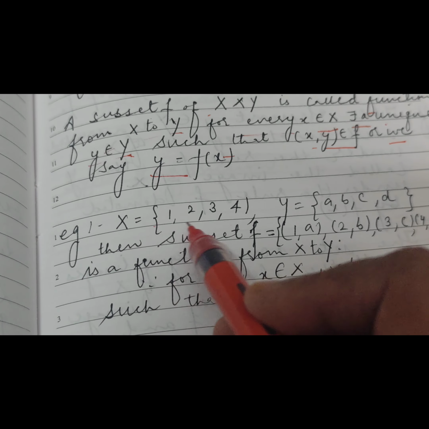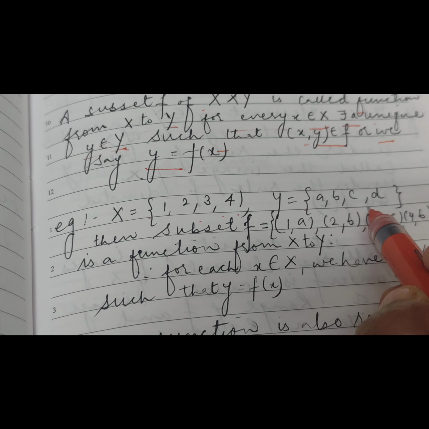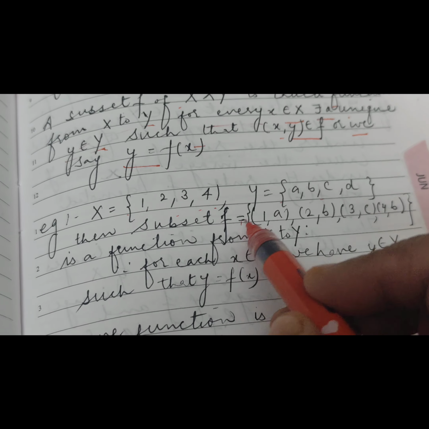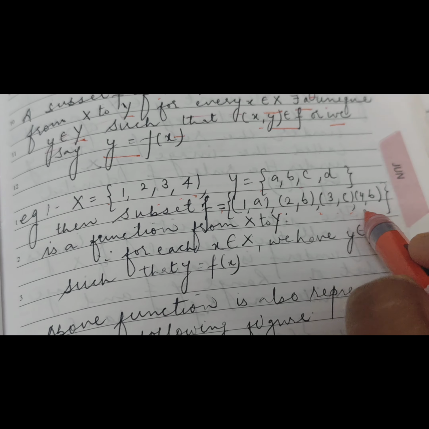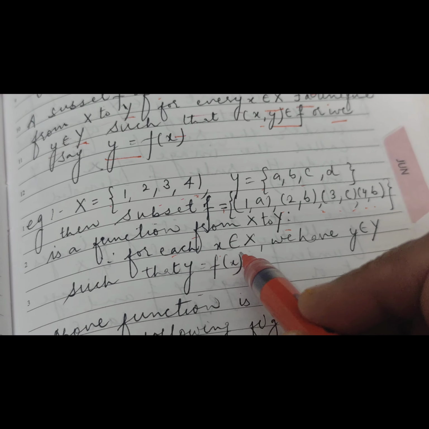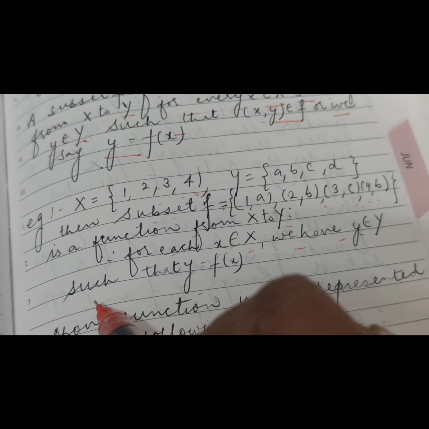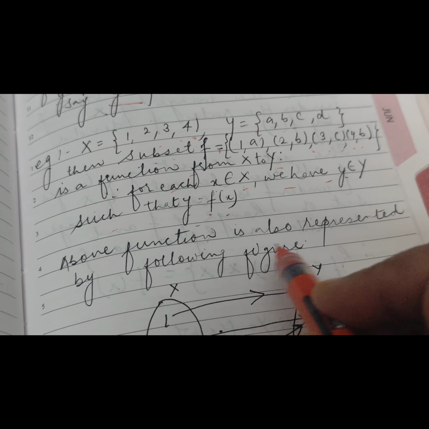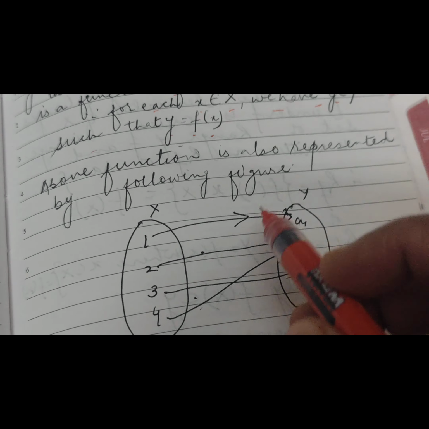For example, X is equal to {1, 2, 3, 4} and Y is {a, b, c, d}. Then the subset f is {(1,a), (2,b), (3,c), (4,b)}, which is a function from X to Y. For each x belongs to X, we have y belongs to Y such that y is equal to f(x). The above function is also represented in the following figure.